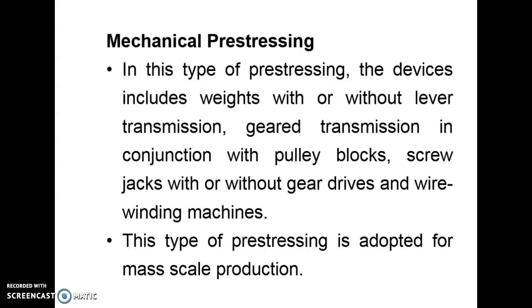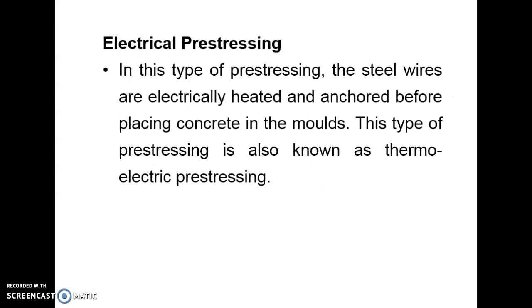Mechanical pre-stressing. In this type of pre-stressing, the device includes weights with or without lever transmission, geared transmission in conjunction with pulley blocks, screw jacks with or without gear drives, and wire winding machines. This type of pre-stressing is adopted for mass scale production. Electrical pre-stressing. In this type, the steel wires are electrically heated and anchored before placing the concrete in the molds. This type of pre-stressing is also known as thermoelectric pre-stressing.